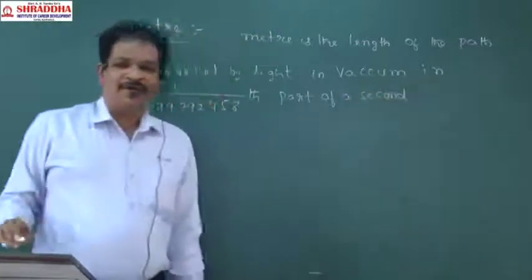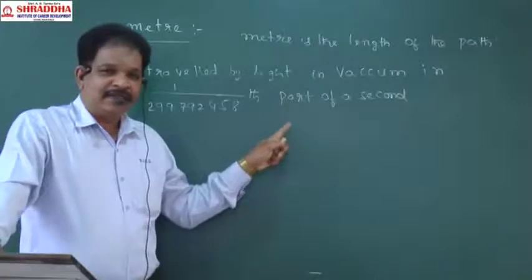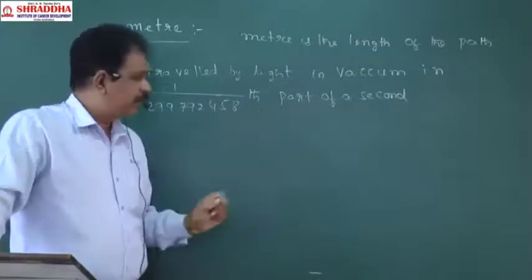That is called 1 meter. This is the definition given by the scientists for the meter.